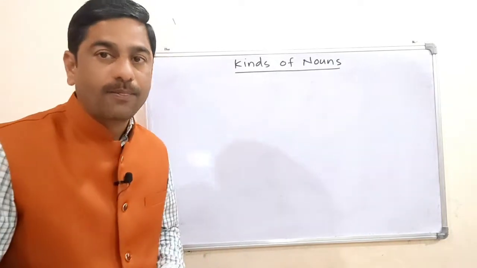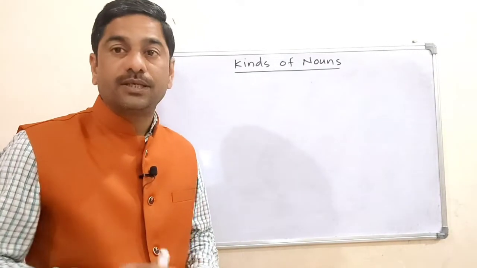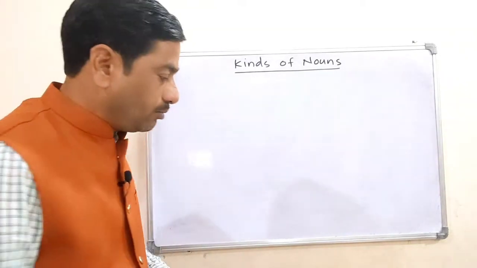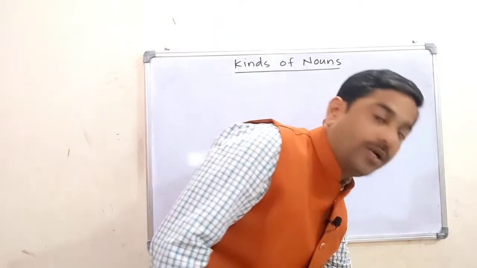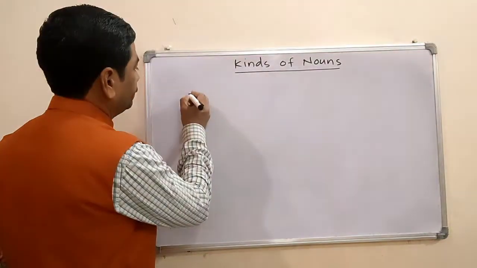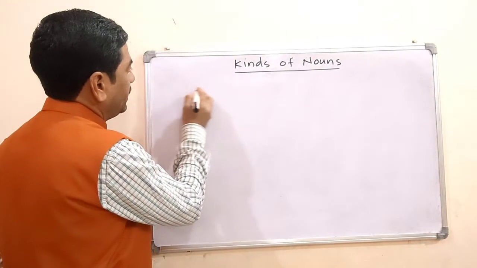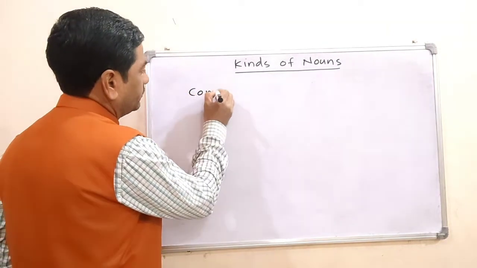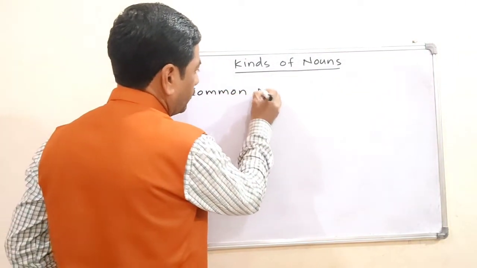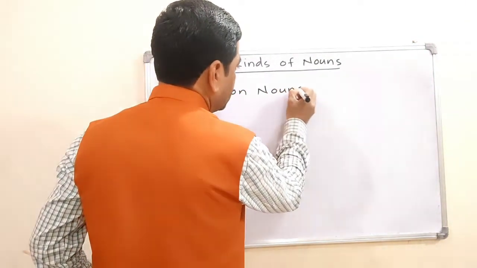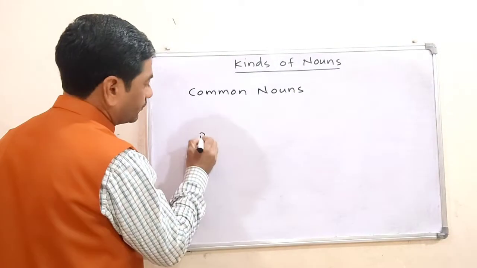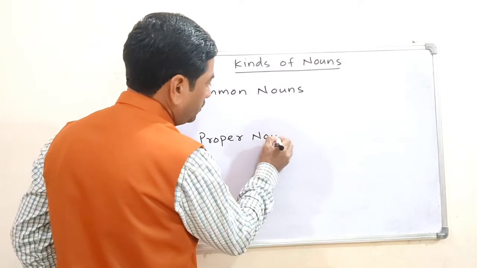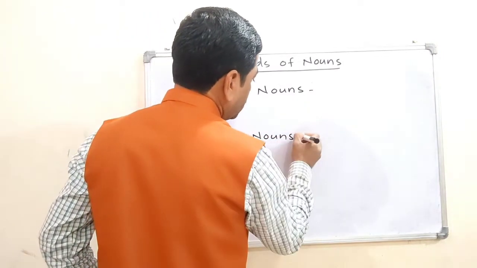Which are they? Nouns are basically classified into two groups: common nouns and proper nouns. There are two main types of nouns. They are common nouns, and the second one is proper nouns. So what are common nouns?